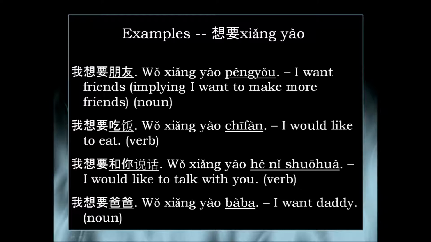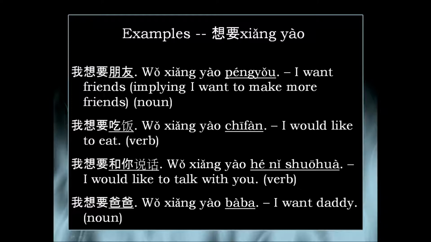The next one is 我想要和你说话. I would like to talk with you. So 和你说话 means to talk with you, which is a verb, since we're speaking, right? In this context, it's also completely interchangeable with 想 by itself. So I could say 我想和你说话. 我想要和你说话. Both the same. Would like to do something.